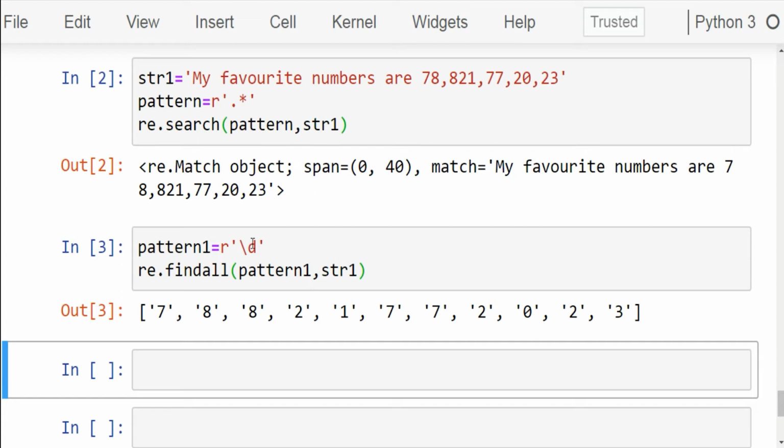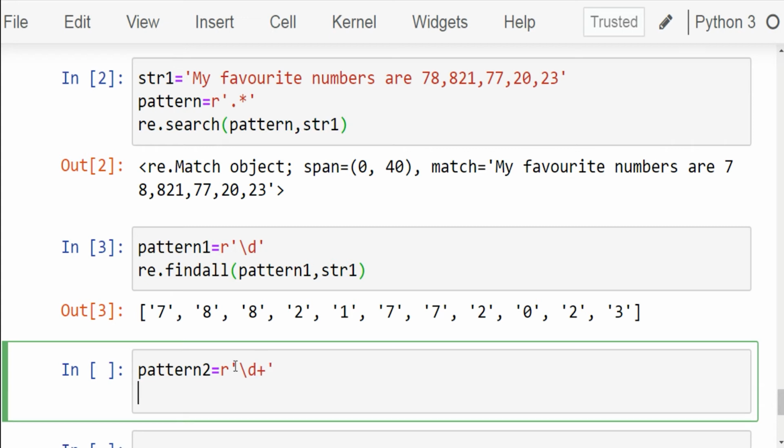But if you want to extract the numbers 78, 821, 77, 20 and 23, then you can use the greedy plus quantifier. Let's write the pattern. Write pattern2 equals \d+. Now use the findall function. Write re.findall and within parenthesis pattern2, str1. Now run the cell.